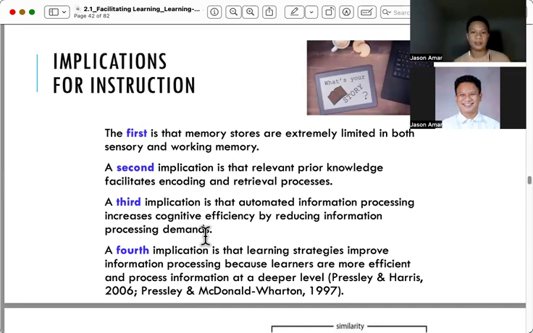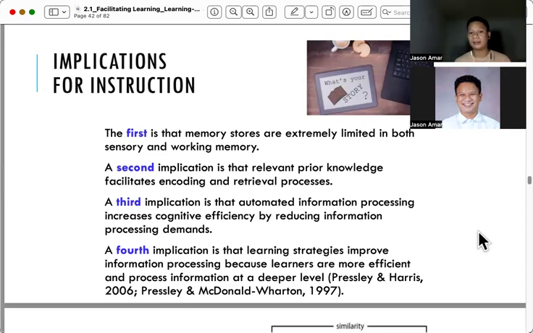The third implication is that automated processing increases cognitive efficiency by reducing information processing demands. Meaning, present only one, two, three concepts, then that's it. Do not overload the mind. We reduce the information processing demands, and then we trim down, we choose, and we select only what is more important or most important on the end of the learner.